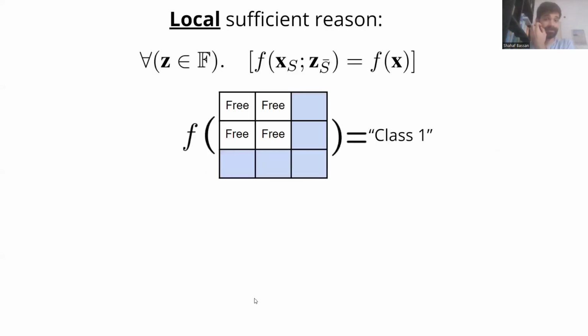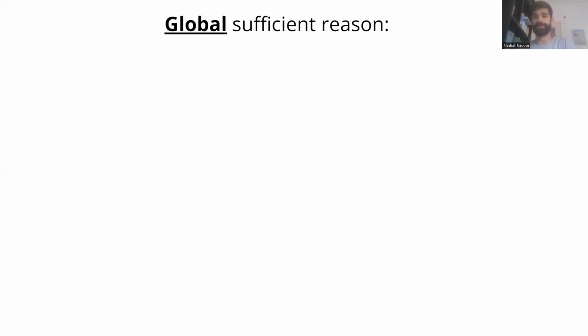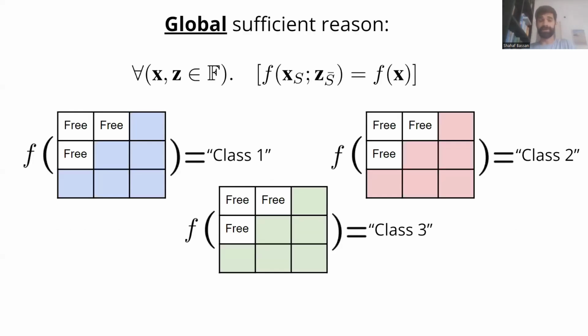Let's see an example. We again have the previous notation of the local sufficient reason, which is a subset of features sufficient to determine a prediction. And for the global case, this would look like this. We have that this holds for all x, which is what I said before regarding the global variant.